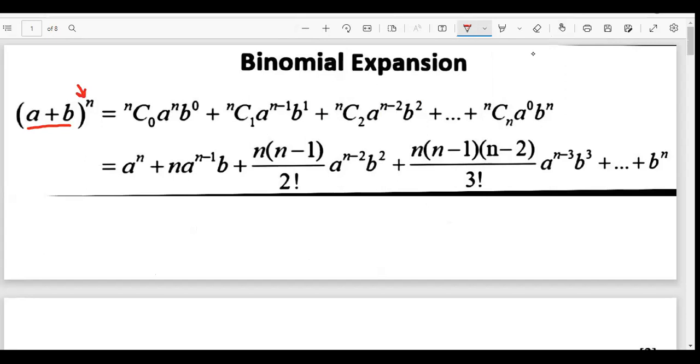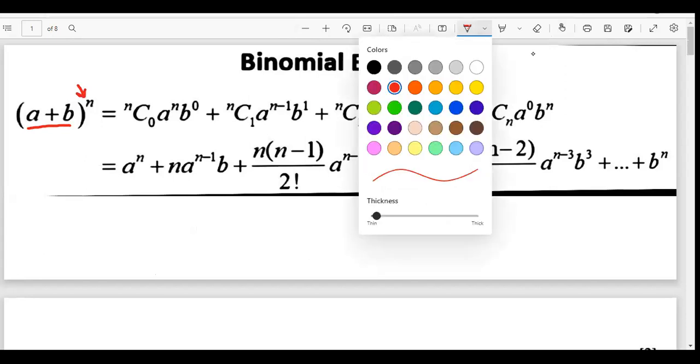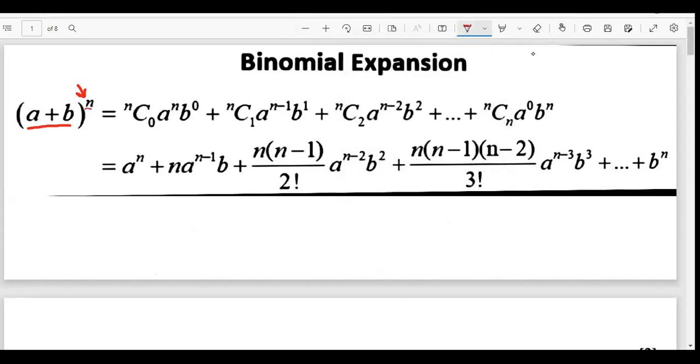So you need to keep a few things in your mind. Number one, if the power is n, you would have n plus 1 terms. The 0th term, first term, then 1, 2, 3, and so on, and then this is n. So from 1 to n, we have n terms, and then this is the first term. In short, just know whatever power you would have, the number of terms would be one more than that power.